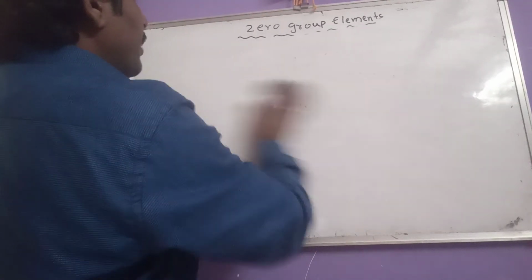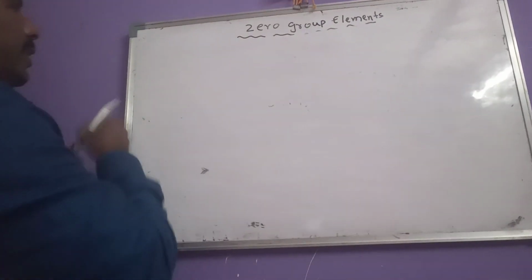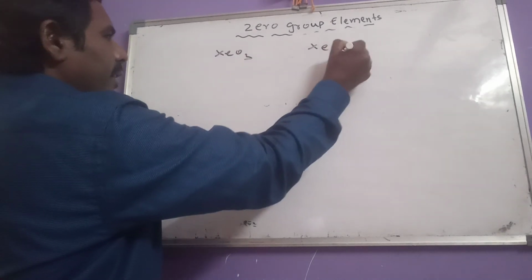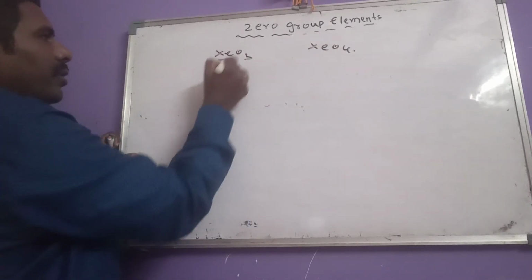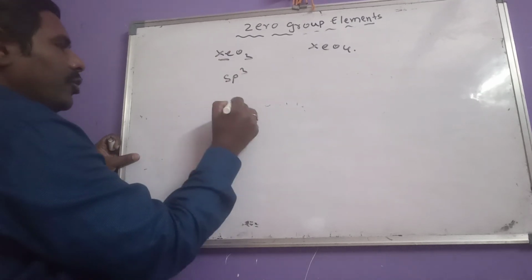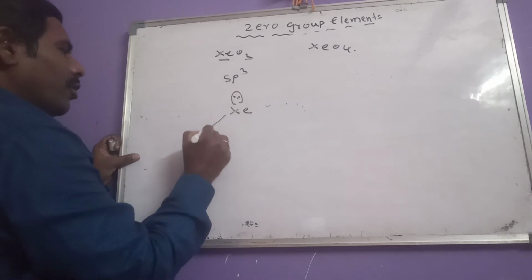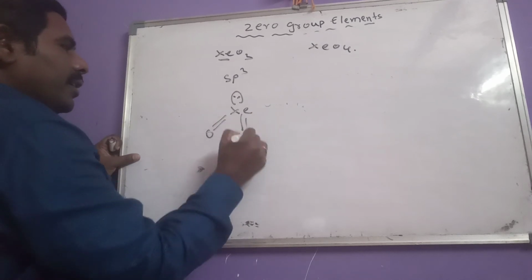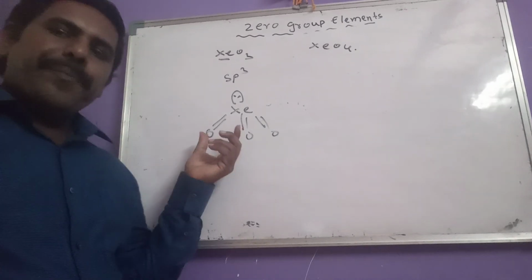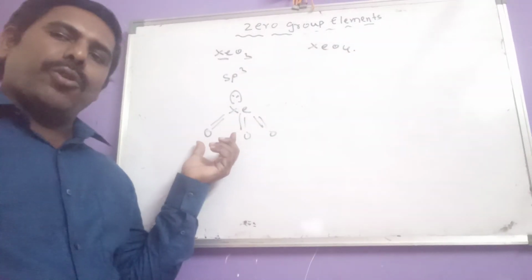Okay, now let us see the oxides of xenon. Two types of oxides of xenon are there. One is XeO3, another one is XeO4. In XeO3, xenon undergoes sp3 hybridization, and due to the presence of one lone pair of electrons, xenon trioxide has pyramidal geometry and it is highly explosive.